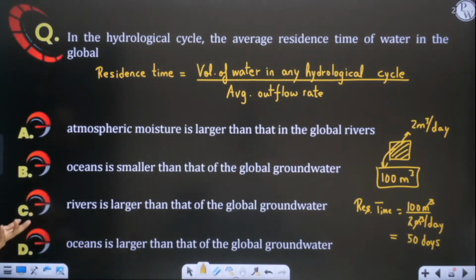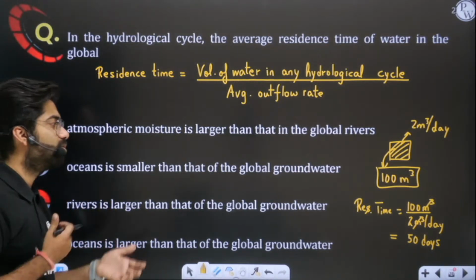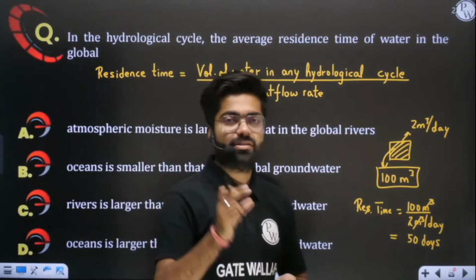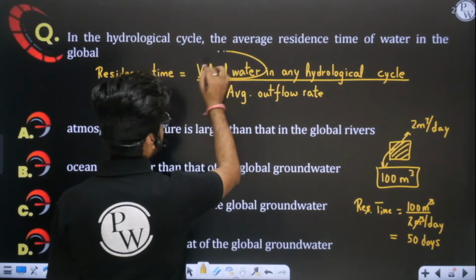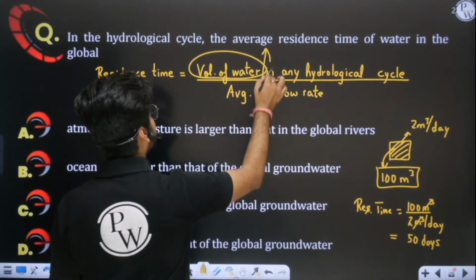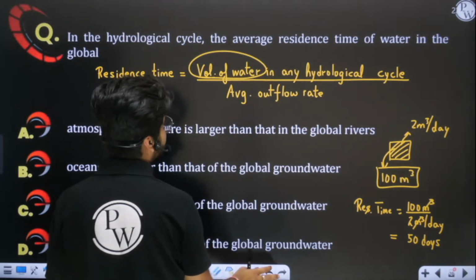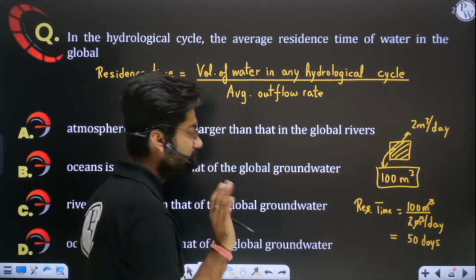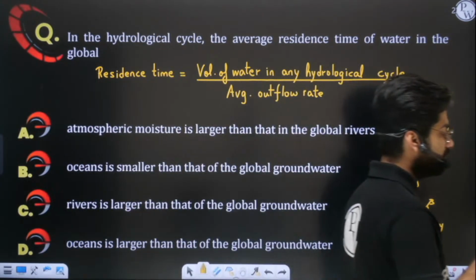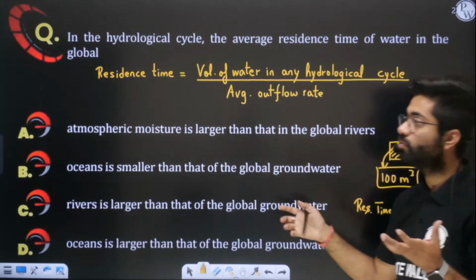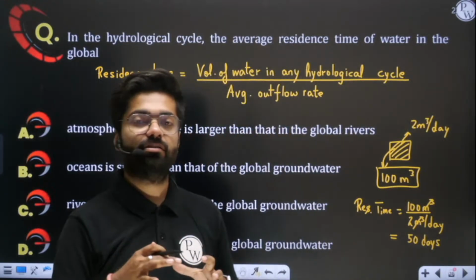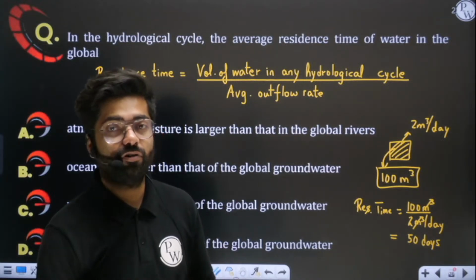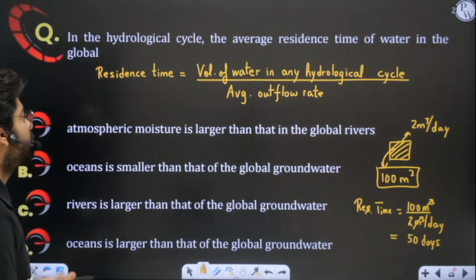So can you guess which will be having the highest amount of residence time? Sir, obviously the phase in which volume of water is too much. When volume of water is very high, then obviously your residence time will be high. Yes or no? It depends on two things: where volume is more and what is the outflow rate. If outflow rate is less, then obviously water will live there for more time. Yes or no? So it depends.